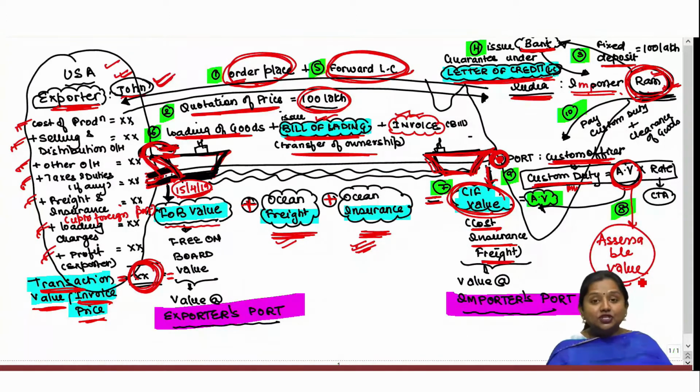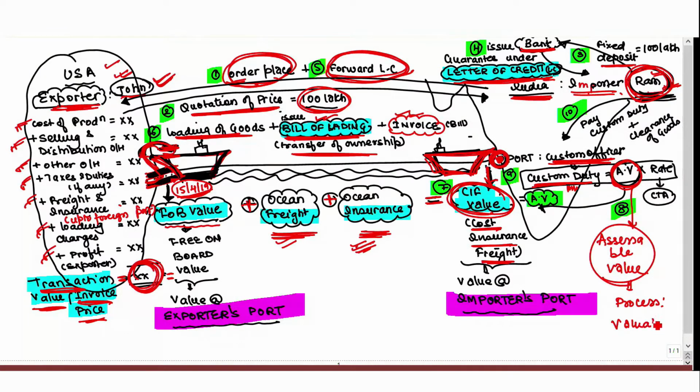The value at which duty has to be computed will be known as assessable value, and the process of computing this assessable value will be known as valuation. So you must be aware of what we are doing in this chapter. Here we are focusing more on determining the assessable value at which custom duty shall be computed.